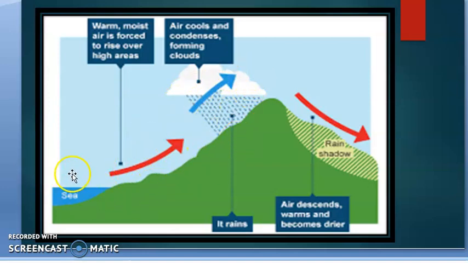The side of the mountain from which the wind is coming is called the windward side of the mountain. But when it crosses the mountain and goes to the other part of the mountain, this area is called the leeward side. Now on the leeward side, when these winds come down, the temperature increases and they become drier. So the moisture holding capacity of the wind is high. So there is no rainfall on this side, that is the leeward side, and it is called the rain shadow area. So this is about orographic rainfall.